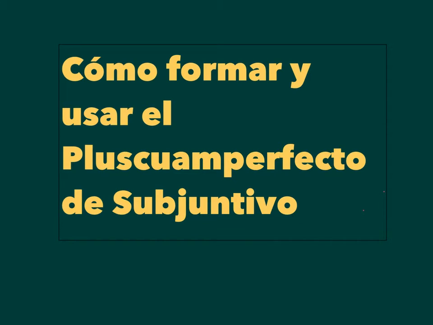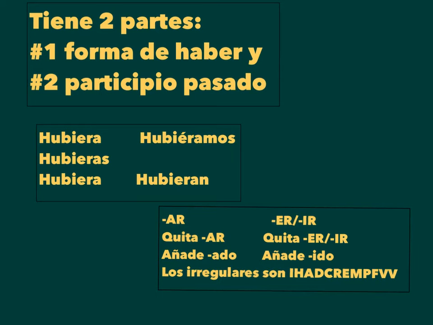Ok, estudiantes, eso es cómo formar y usar el pluscuamperfecto de subjuntivo, the last type of subjunctive, past perfect subjunctive. The formation of it is easy. Like every single other perfect tense, it has two parts. Parte número uno es una forma de haber. Okay, but you can see that your subjunctive forms of haber are actually imperfect subjunctive. So hubiera, hubieras, hubiera, hubiéramos, hubieran. That's going to be what haber looks like.